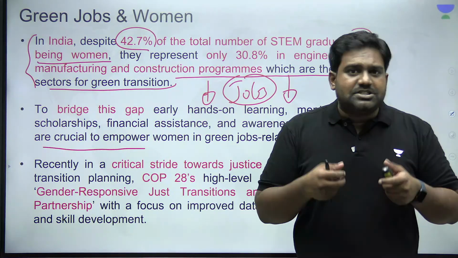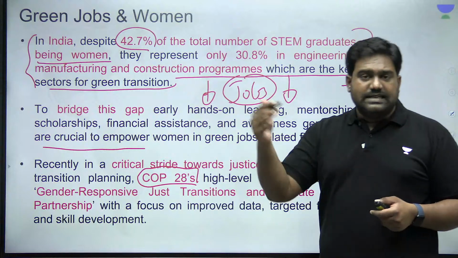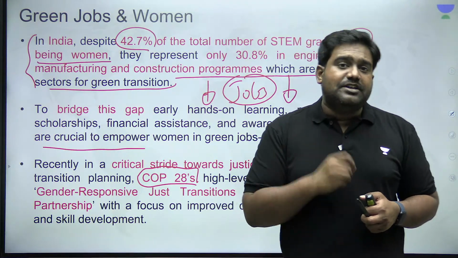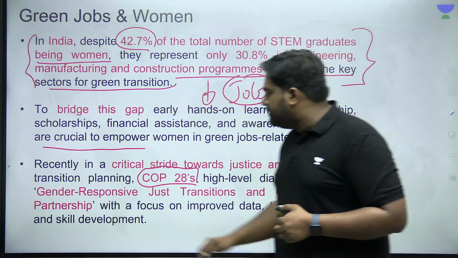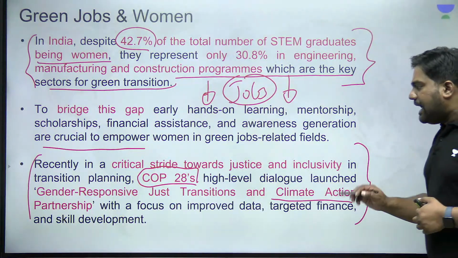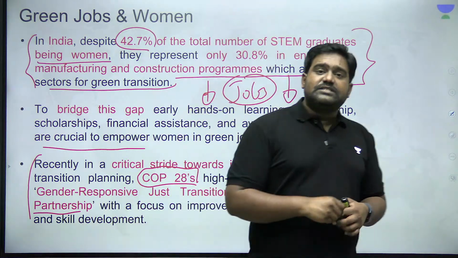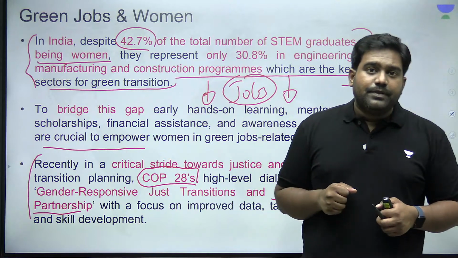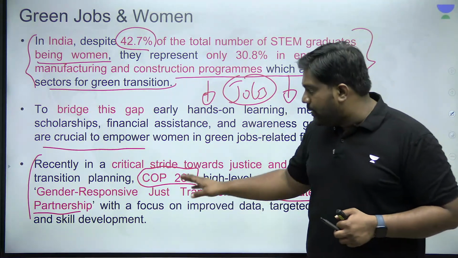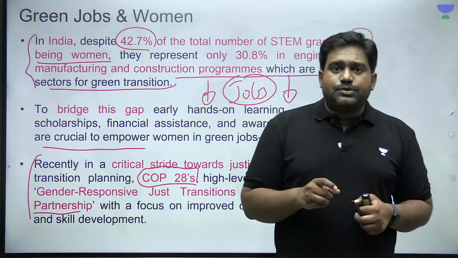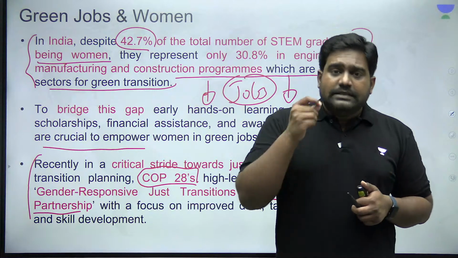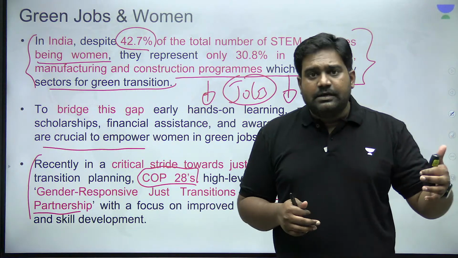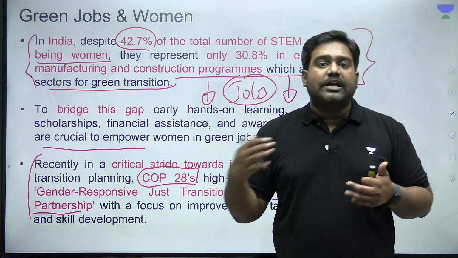In this regard, there is one positive development at the COP28 that was recently held in Dubai under the Climate Change Convention. A major global inclusive initiative was launched called the Gender Responsive Just Transitions and Climate Action Partnership. For the first time, the Climate Change Convention is focusing on the gender-related aspects of climate change and climate transition. So a global partnership has been launched at COP28 to ensure that governments, when they are carrying out the green transition in their economy, they focus on gender responsiveness. They prioritize inclusiveness to ensure that the other gender is also equally included in the transition that is going to take place in the future, right?